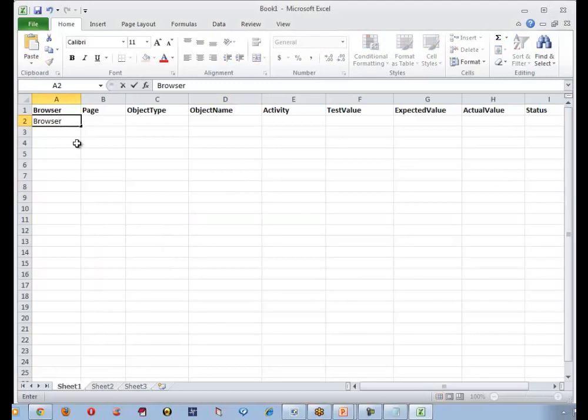What browser? That browser can be anything. At this point of time I don't have any page. My object type is browser. What is my object name? It is also browser. Or if I don't know, let me say dot star. What is my activity? I want to open it. Once it is done, on the same browser I'm going to get a page or I want to navigate on the same browser. My browser name is also browser. Now I want to navigate.